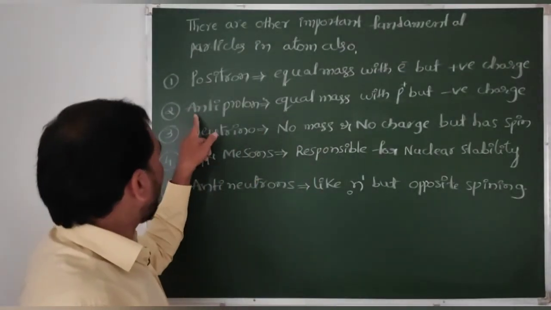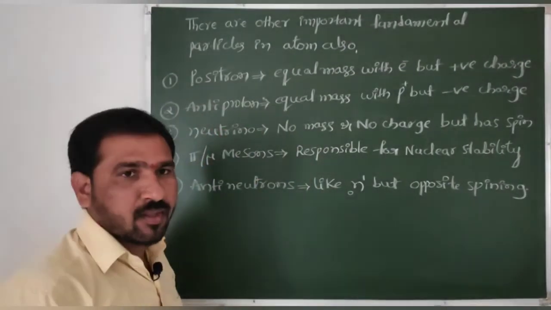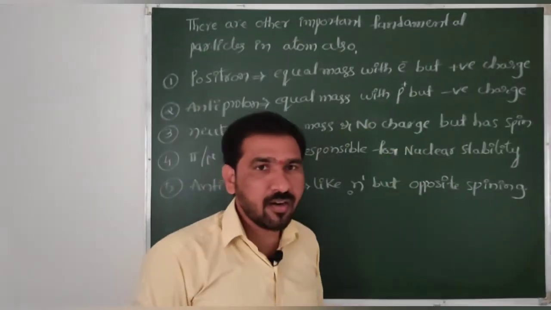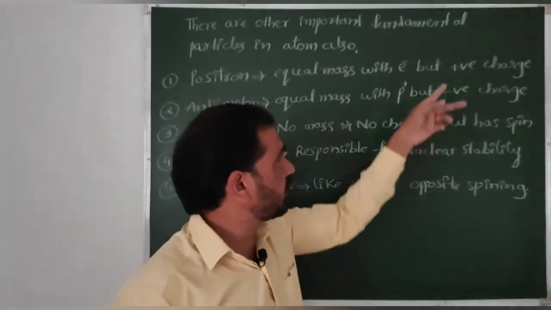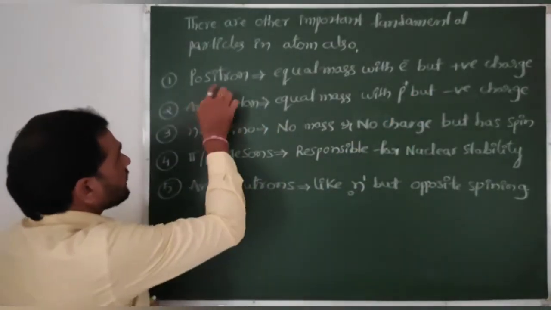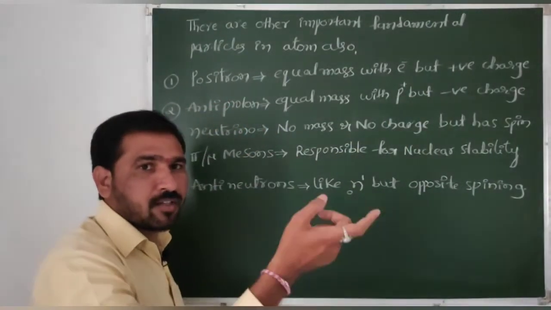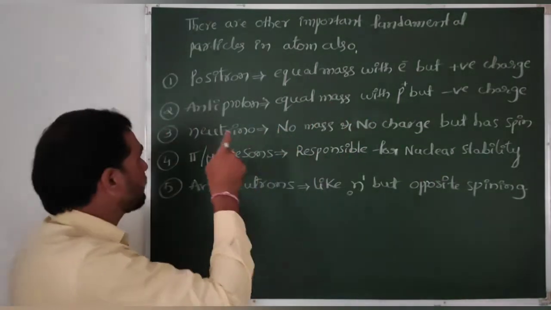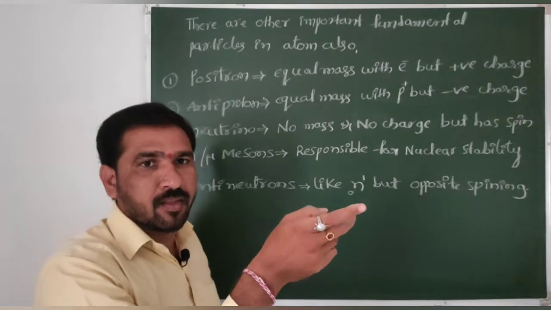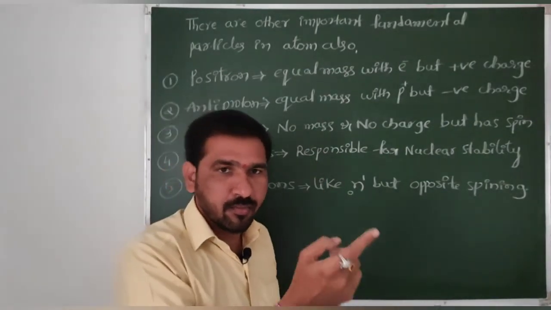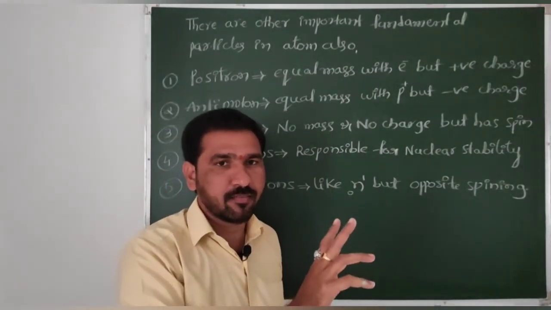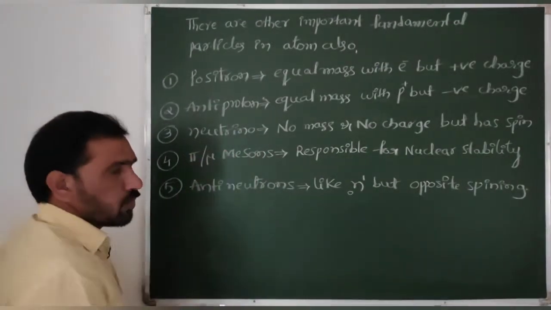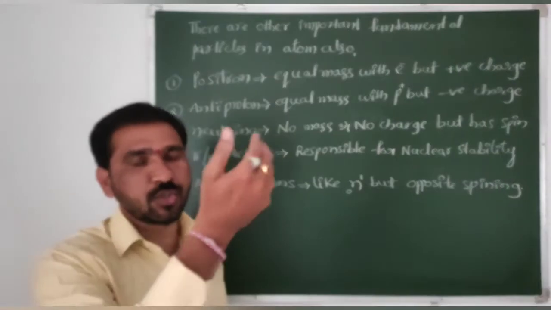Then coming to antiproton. Antiproton means equal mass with proton but a negative charge. Reverse, beta. Positrons have the same mass as electrons but a positive charge. Antiproton means the same mass as protons but a negative charge. Is it clear?